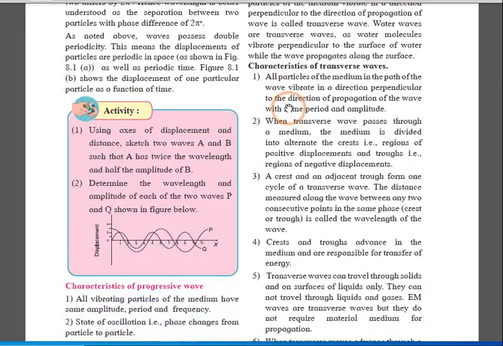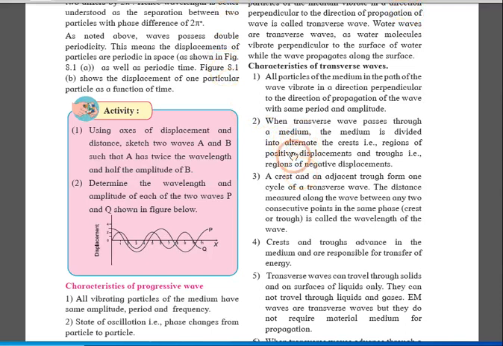First of all, particles of the medium in the path of the wave vibrate in a direction perpendicular to the direction of propagation of the wave, with the same period and amplitude. Now this is the definition of a transverse wave. And "with the same period and amplitude" is a characteristic of a progressive wave, because that is an ideal wave. So this will be considered the definition plus the basic introductory part of the transverse wave.